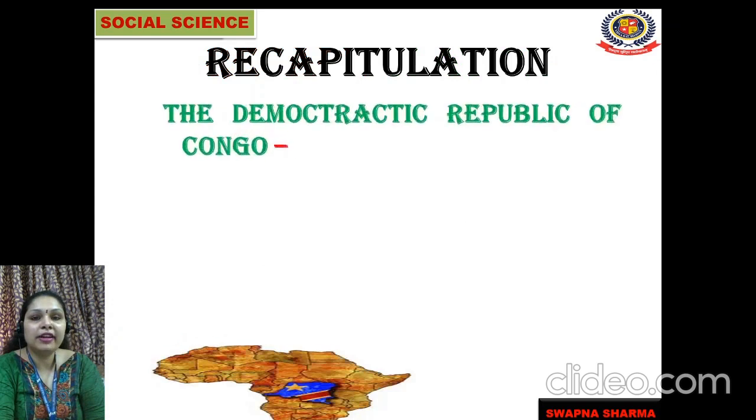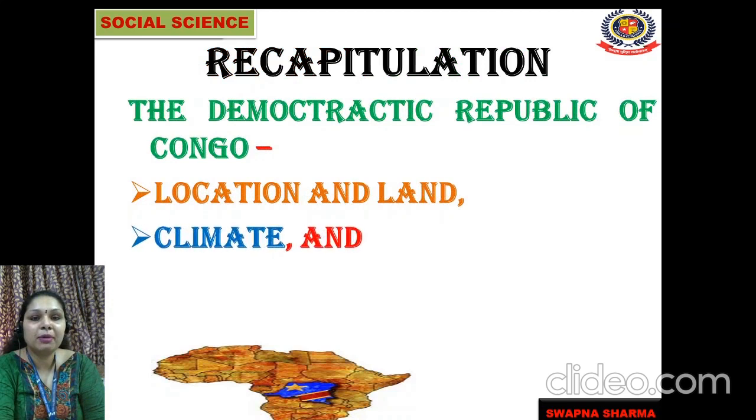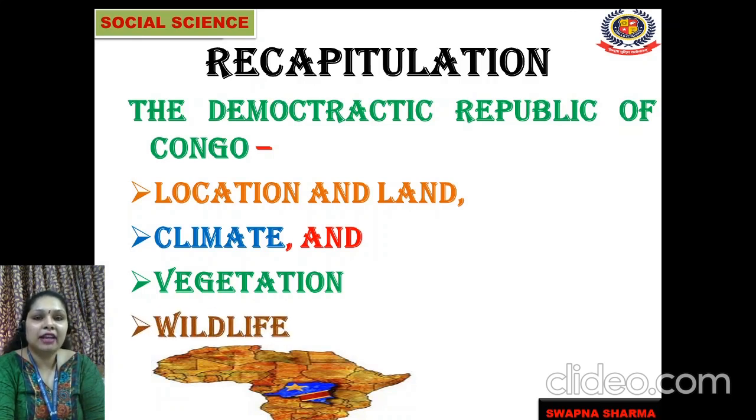In the earlier class we started chapter number 4, the Democratic Republic of Congo, and we have already discussed the location and the land of the Democratic Republic of Congo. We have discussed the climate, that the climate in this country is hot and wet. Vegetation: here we have the rainforest, the forests are evergreen, and we have the grasslands known as savannas. We have also discussed the wildlife, that we have chimpanzees and hippopotamuses. We have lots of reptiles also present in this country, and the Democratic Republic of Congo is a natural zoo of the world.